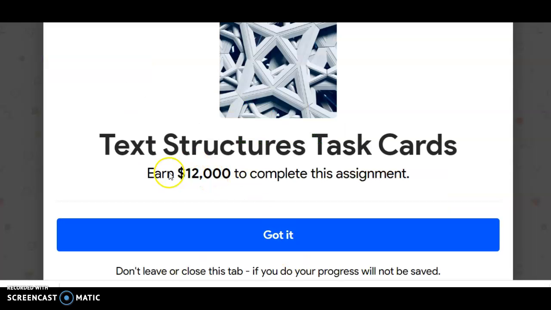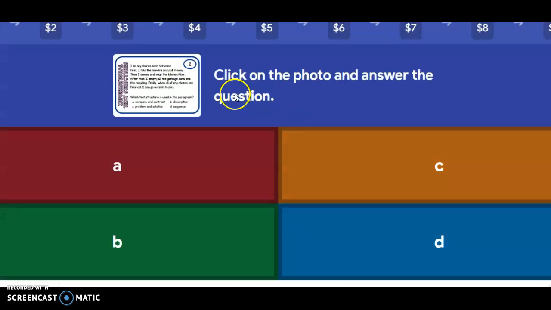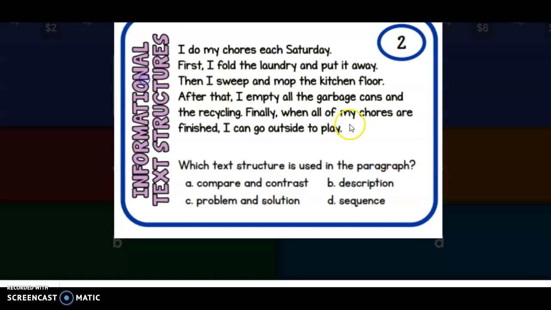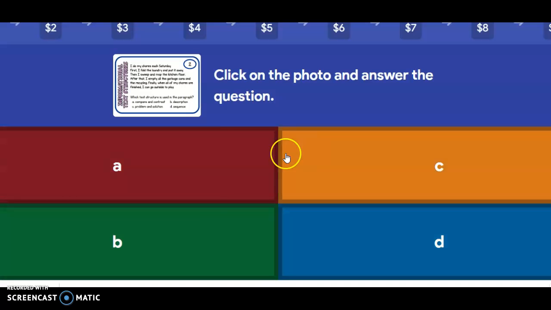Then you can log in and play. It says earn $12,000 to complete this assignment. You have 30 minutes that you need to be on this assignment. It will close out after 30 minutes. And the way you do this, it says click on the photo to answer the question. So you click on the photo, make it large, read through it, and then choose the correct answer.